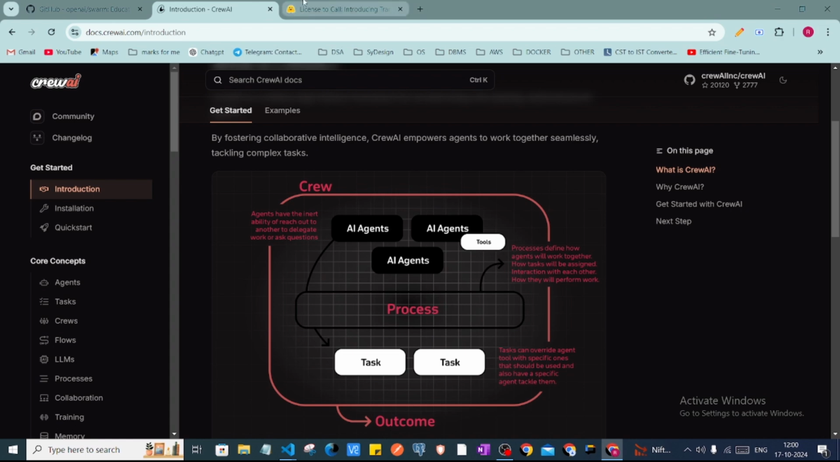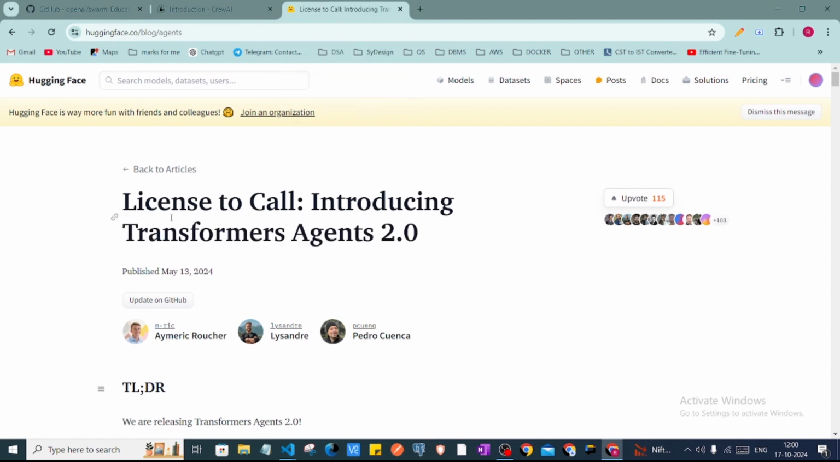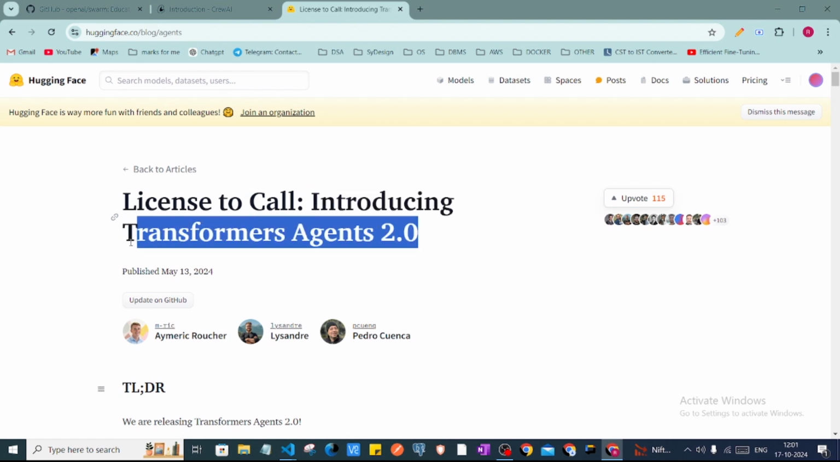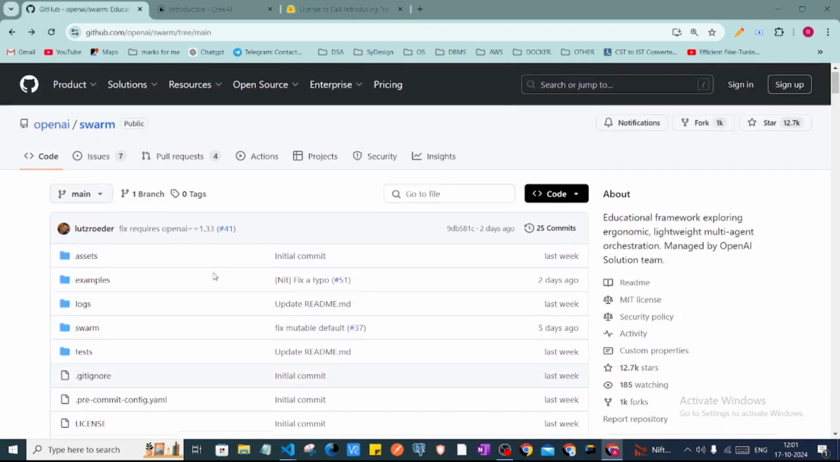Also there are other open source things available, like Transformers Agents 2.0, and other things are also there in the market. But these were some famous examples like Crew AI. So here it is similar to that.